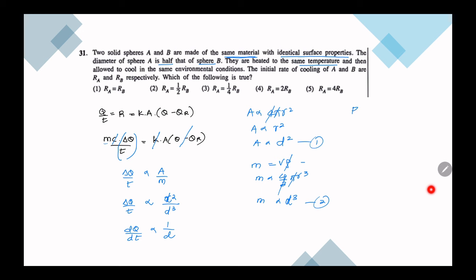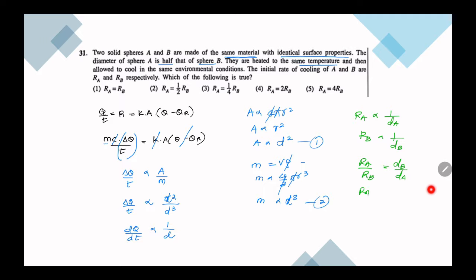So the rate of cooling RA is proportional to 1 over dA, and RB is proportional to 1 over dB. If you divide RA over RB, you get dB over dA.